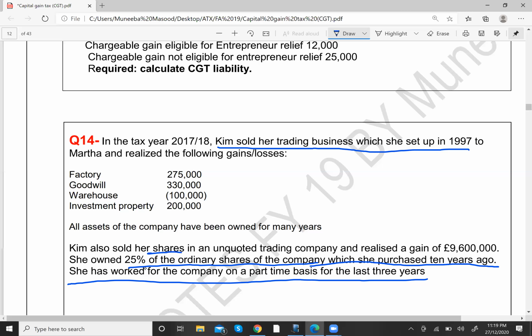Then number two, the holding is more than 5%. And number three, she has owned the shares for the last 3 years. So the ownership condition is also fulfilled, right? She has owned those shares for more than 12 months. So all the conditions are fulfilled, which means that on the gain on disposal of these shares, she will qualify for ER relief.